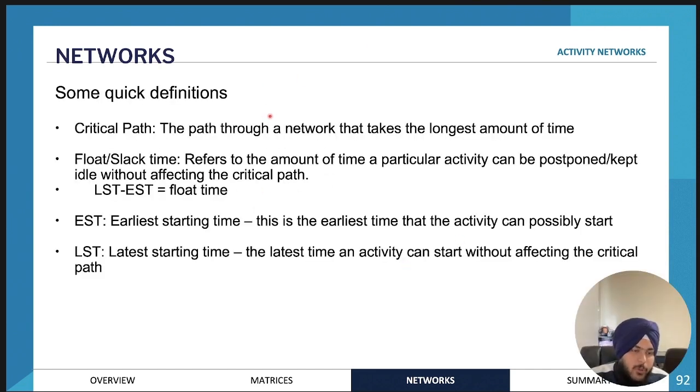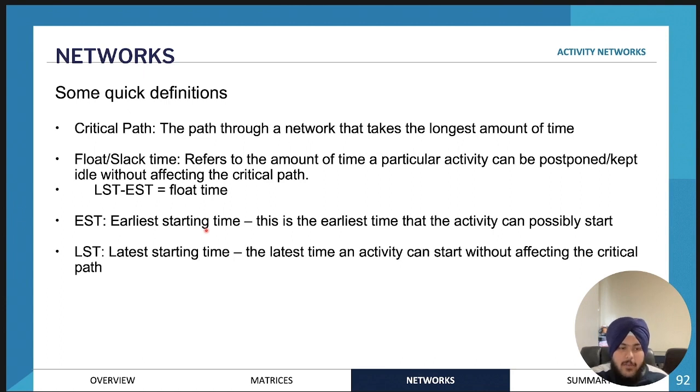Okay, so some quick definitions before we go on to critical path analysis. A critical path is essentially the path through a network that takes the longest amount of time, and all other activities work around it. The earliest starting time for any activity is the earliest time at which that activity can be started.